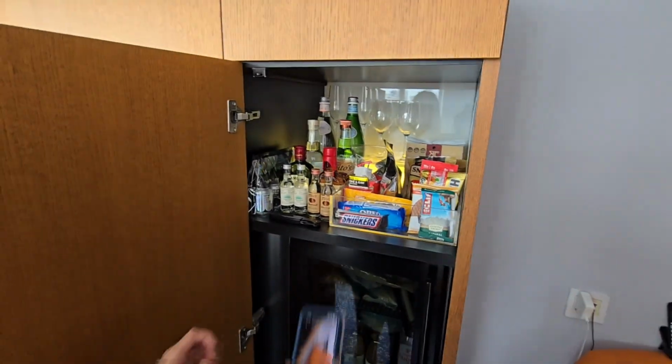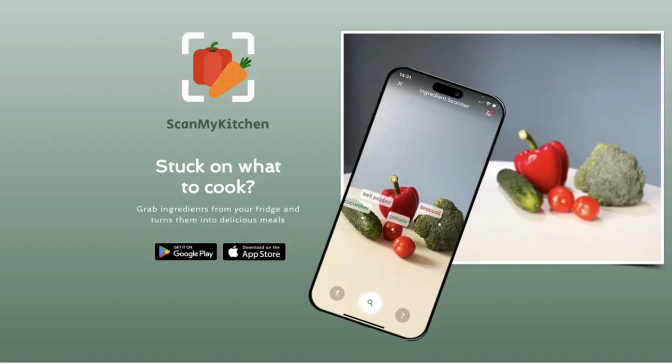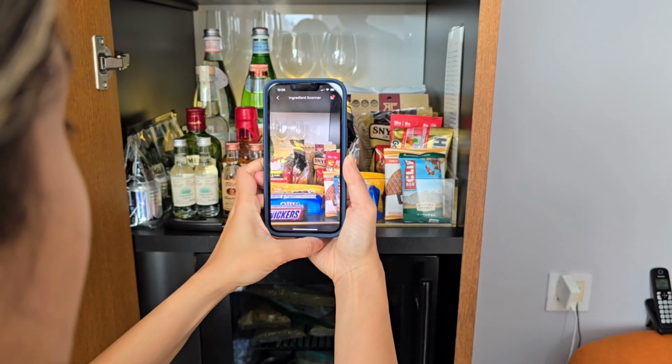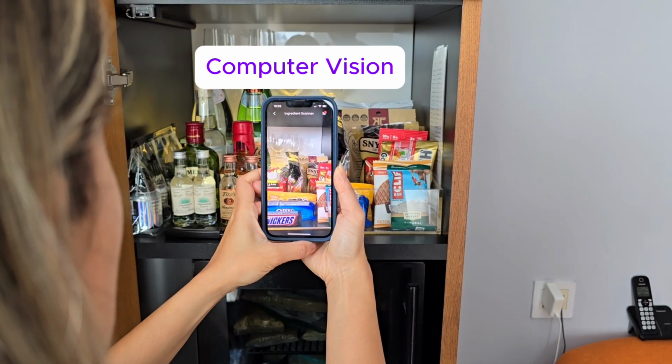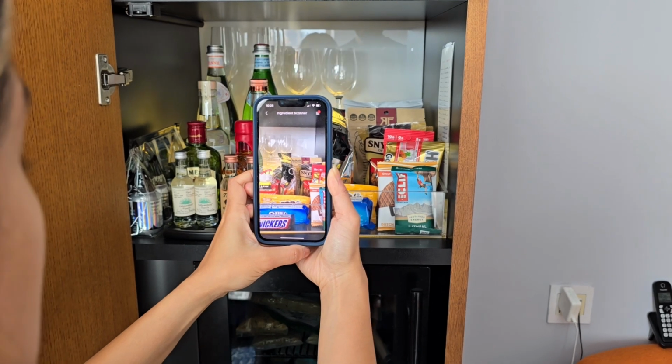I've got my AI object detection app called Scan My Kitchen. These apps use your camera and in real time they detect objects. Computer vision and neural networks are used for object detection.